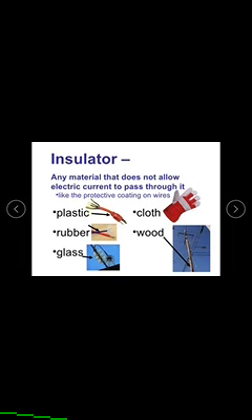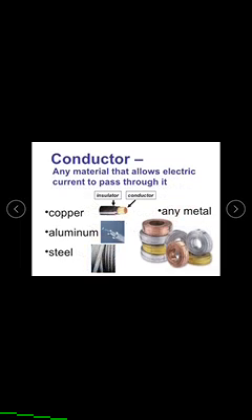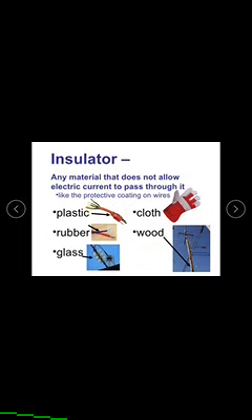Based on the capacity of allowing electric current, materials are classified into two types: conductors and insulators. Those which allow electric current through them are conductors, and those which cannot are insulators.